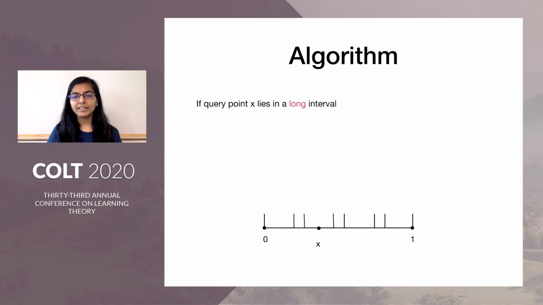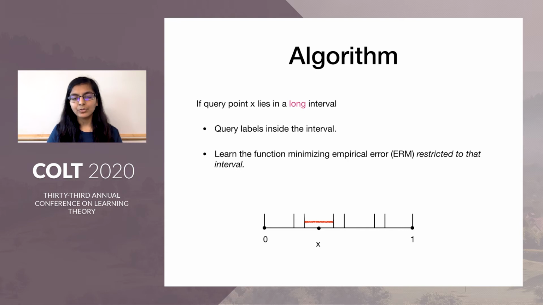Now we use different prediction strategies depending on whether the test point X belongs to a long interval or a short interval. First, consider the case where the query point X belongs to a long interval. In this case, we query the labels of the samples in S which belong to this interval, and then we learn the function which minimizes the empirical error restricted to that interval.